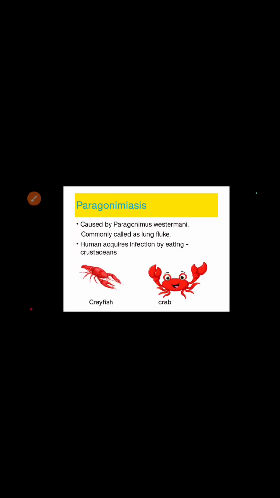Then paragonimiasis. Paragonimiasis is mainly caused by Paragonimus westermani. It is commonly called the lung fluke, so it affects the lungs.